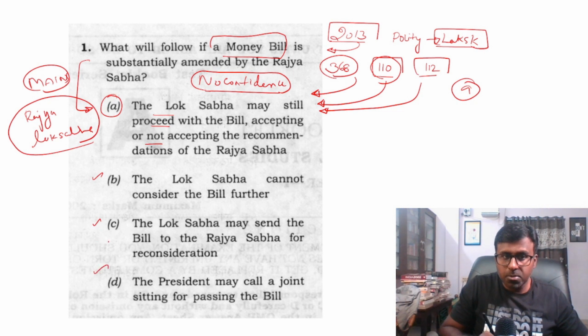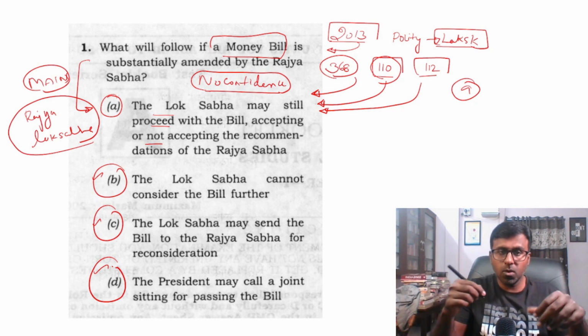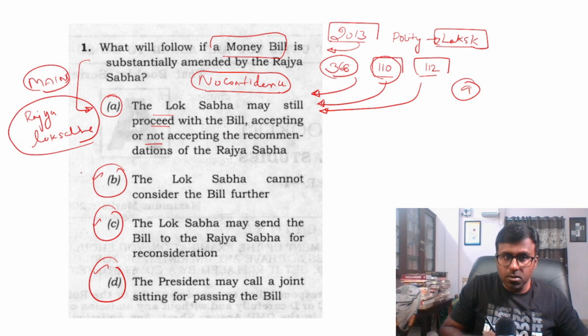But I would also go through all the other options and check them. Inside the hall, it is primarily important that you don't look only at option A and go with it, because the other options also you have to clarify against the question and say that this is not true. "The Lok Sabha cannot consider the bill further"? No, in terms of a money bill, the Lok Sabha can. That is the only theme of this money bill. And the Lok Sabha may send the bill to the Rajya Sabha for reconsideration, and it can be done, but it is not necessarily done.